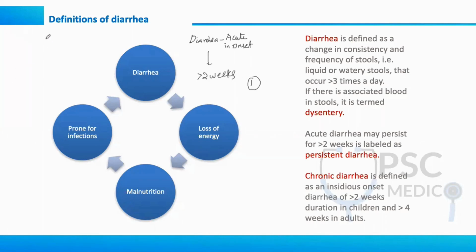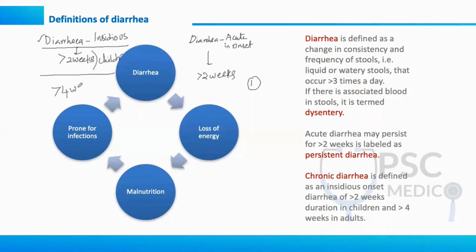Next is a patient having diarrhea which is insidious in onset, that he may not be having diarrhea daily, but it is slowly, like today 3, next day 4, next day 5. So it is an insidious onset, and also the duration is more than 2 weeks. So insidious onset diarrhea for a duration of more than 2 weeks is chronic diarrhea, that is in children.